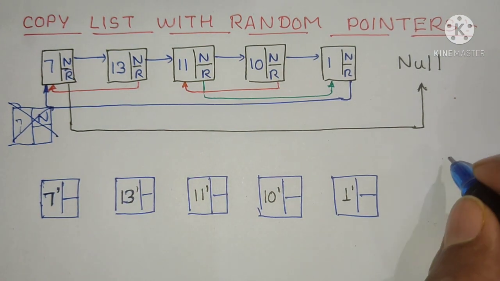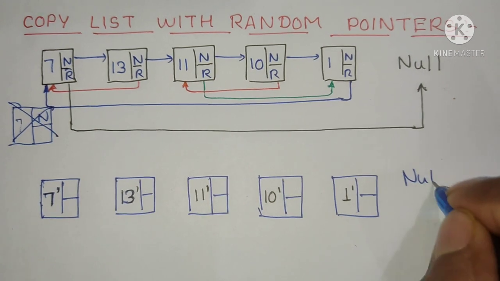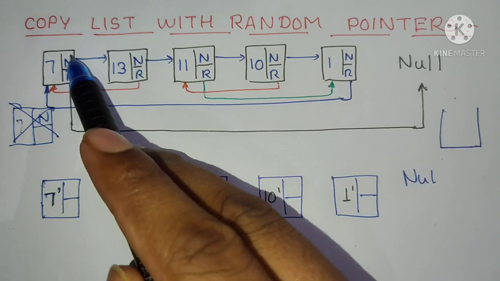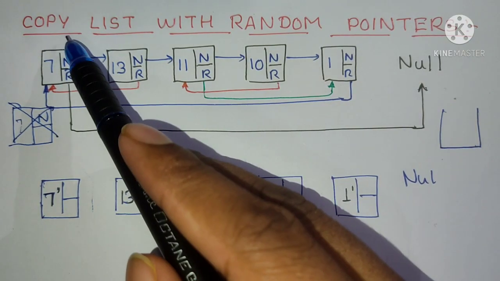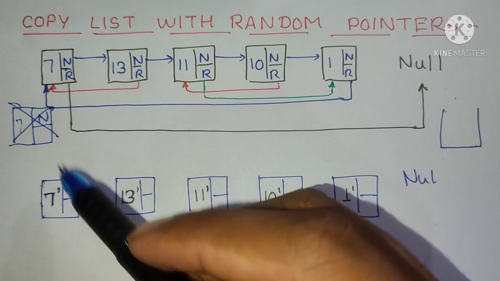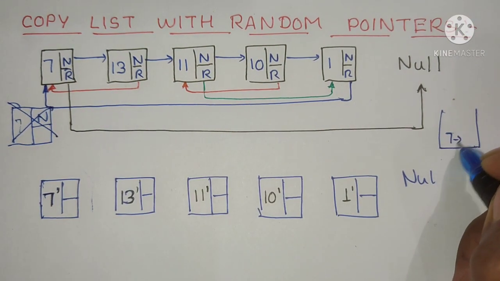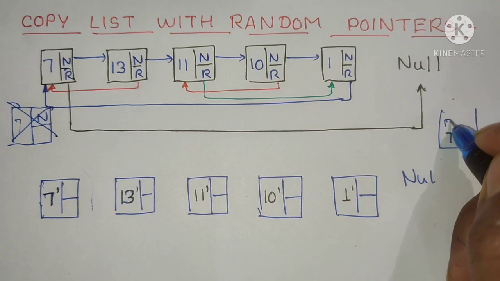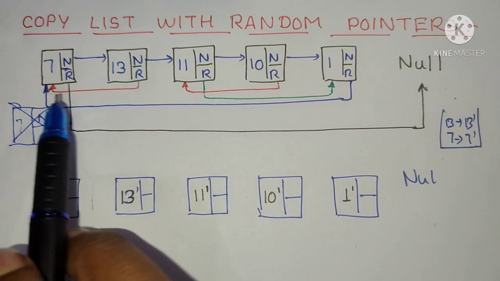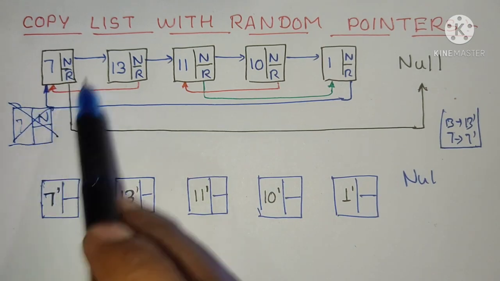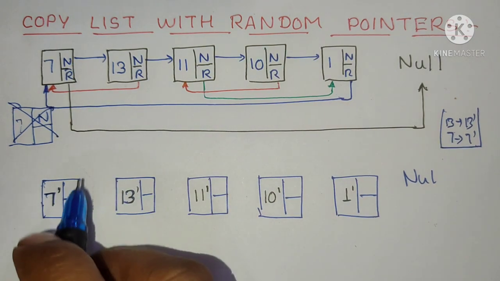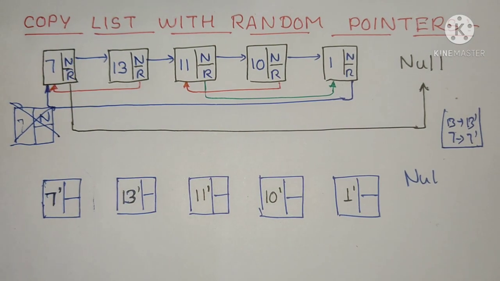For this purpose, you have to use a hash map. You will make a hash map which will map this node to this node. So the mapping of 7 will be 7 dash, mapping of 13 will be 13 dash. In this way, if anyone asks you at any point of time what is the mapping of 7, or what is the deep copy of 7, you can say that 7 dash is the deep copy of 7.